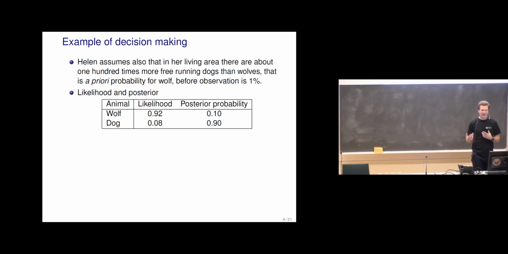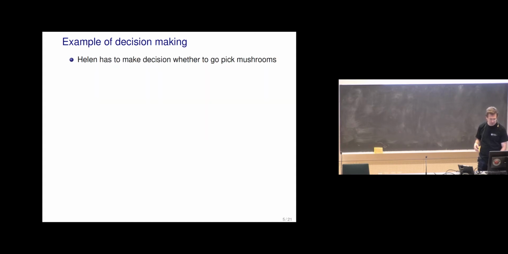And now, taking into account the prior information, it's more likely in the posterior that it would be a dog. The posterior probability of wolf is just 10%. So she went back home to consider what to do, and now she wants to make a decision whether to go back to the forest and pick mushrooms, so she could get this mushroom dish.